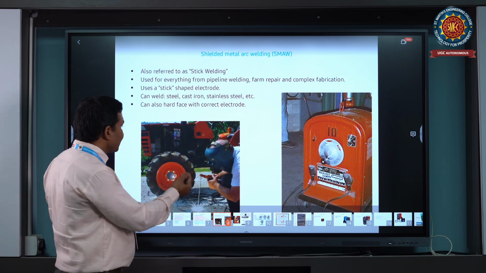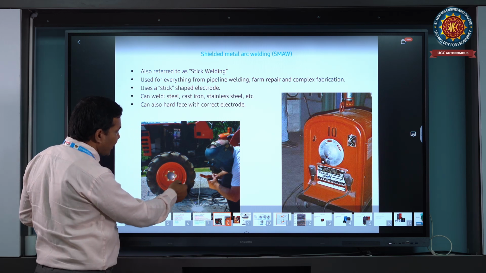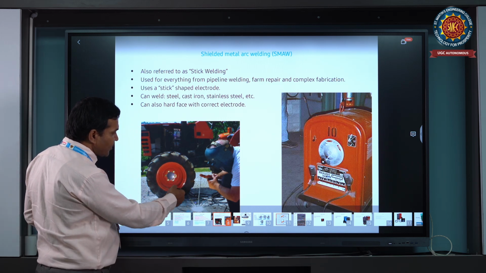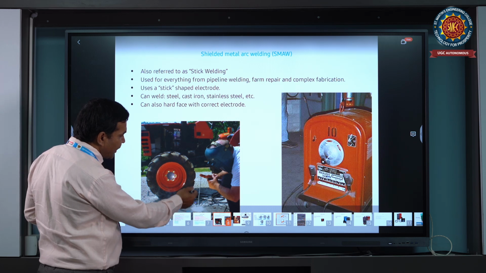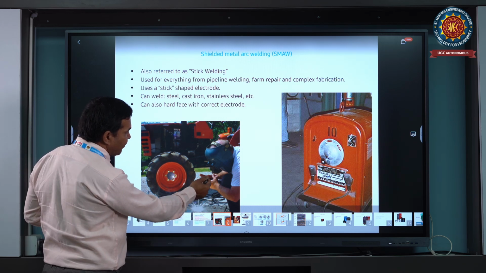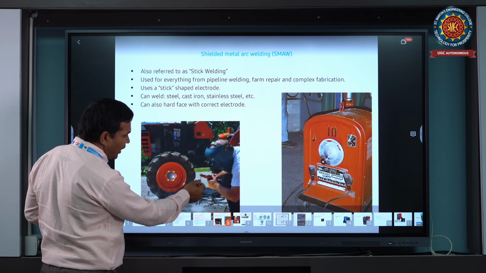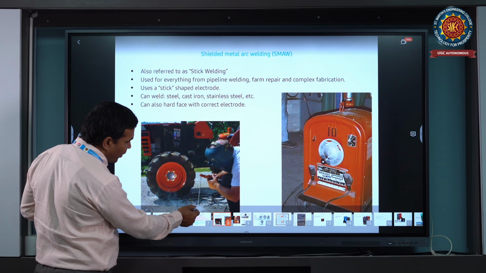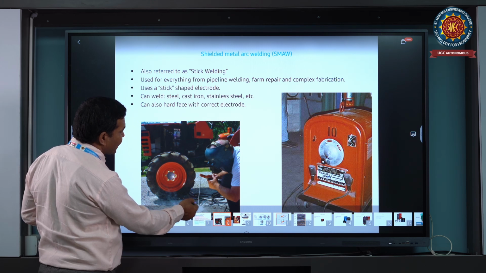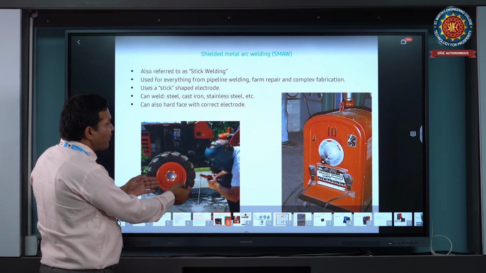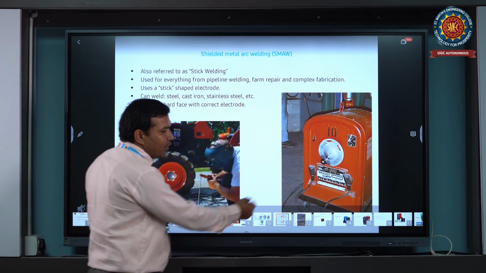Base metal. You can see here a tractor. Whatever it may be, a tractor wheel fracture or any area, it is fabricated by arc welding. A person supplies positive current, and the electrode holder holds the electrode rod to generate the spark. It is a joining process. Agricultural equipment such as this tractor is repaired this way. It is a welding machine.